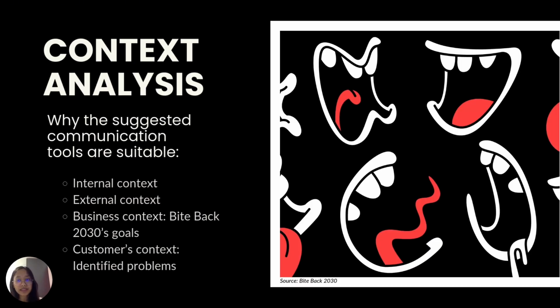So to begin with, let's analyze the context in which Bite Back 2030 operates. Some key contextual factors include external opportunities, such as rising concerns about child obesity and increasing public support, external threats, such as persistent junk food ads, internal strengths like strong public engagement through social media, internal weaknesses, including limited campaign reach in lower income areas, and the need for more integration between traditional and digital media efforts.